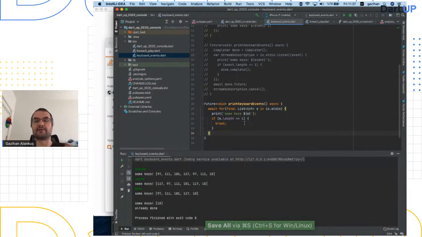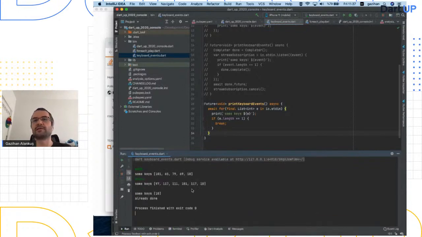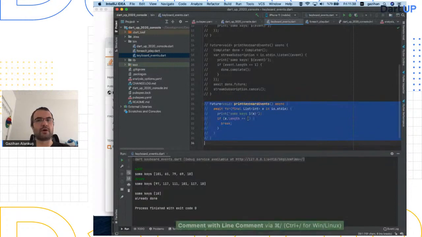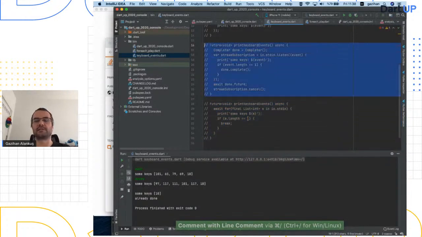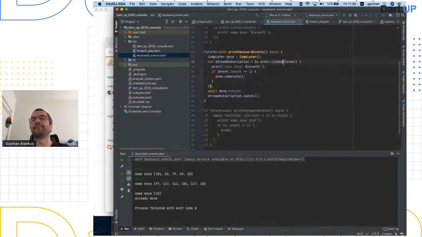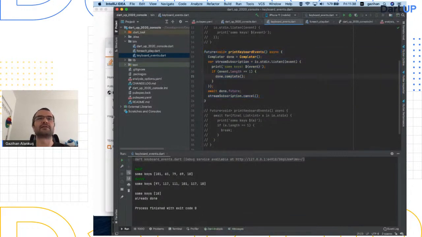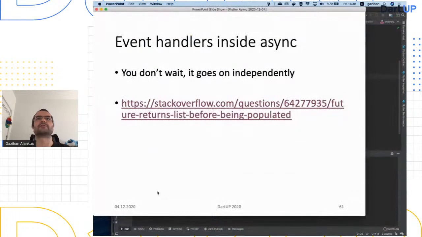So this is amazing, right? You do a for loop on a stream. When you try to write socket programming, for example, this comes into very much use. It works exactly the same way, but much simpler. So try to do this. If you have streams, just do await for. If you don't have streams, but you have some other thing that says, you just give me a function, I'll call it, no questions asked, I cannot take a stream or future, etc., then you can use this approach with the completer. You say, call me, I'll deal with it. For a beginner, it's a nightmare, but once you have this pattern, it becomes much easier.